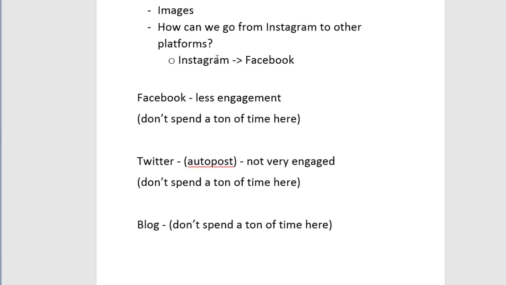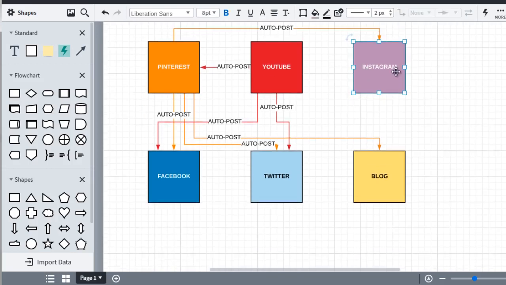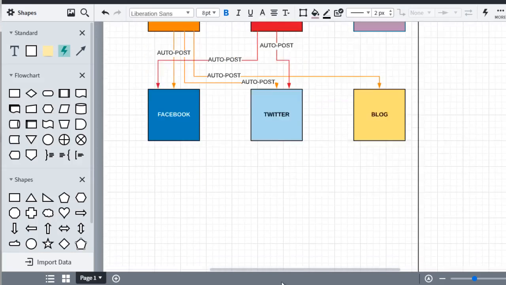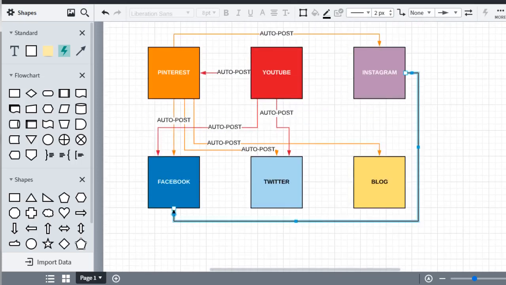We've got Instagram. So we've got Instagram to Facebook, and the rest of these are empty. So Instagram to Facebook, that's going to be here to here. To make sure it's not too messy, I'm going to link it over here, like in the back. So that's the nice thing about Lucidchart: it tries to make it as easy as possible. All right, so we got that and auto post, and there we go. So we now have a visual map as to what we need to do.